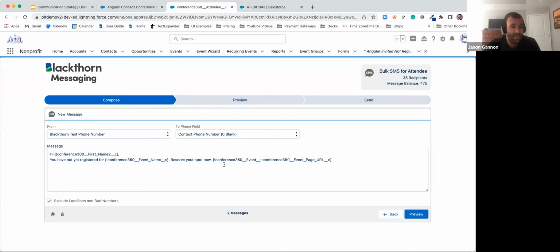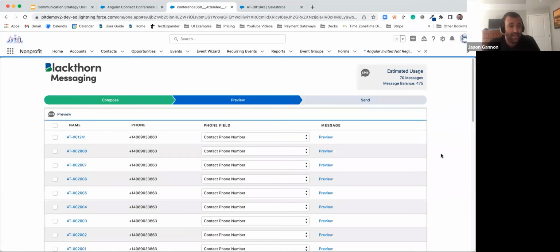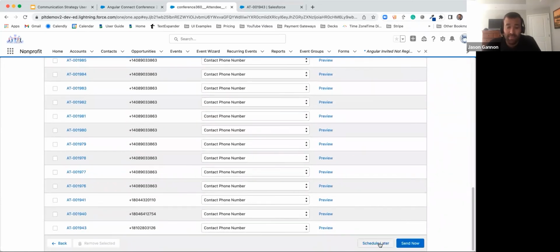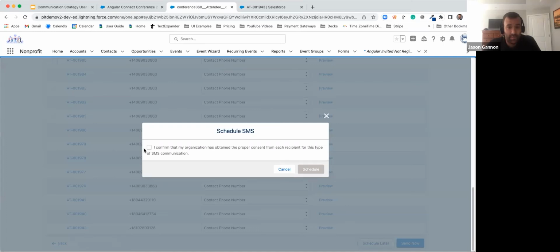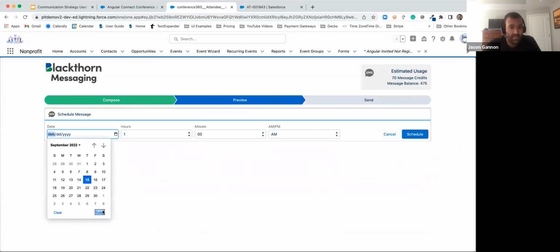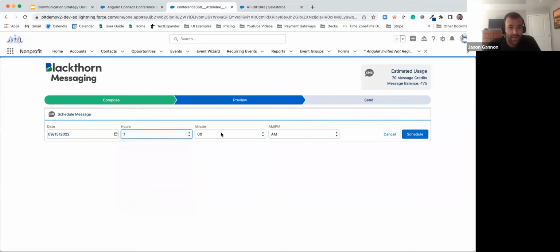So here's my template for invitee reminder for those who haven't registered. After I select this template, we can see that it's very personalized. It's addressing them by first name, reminding them they haven't registered for this event, and here's how they can go do it. Now I'm ready to schedule this text message. So from here, I can go ahead and send it right now, or knowing that we're dealing with an audience across multiple time zones, I want to send it at a time neutral. So I'm going to come down here, and I actually have the ability to go ahead and schedule this bulk SMS message. I'm going to go ahead and send this today, and I want to send it at 3:30.